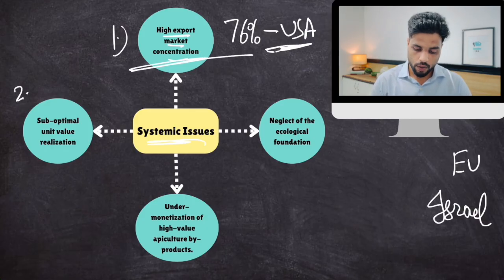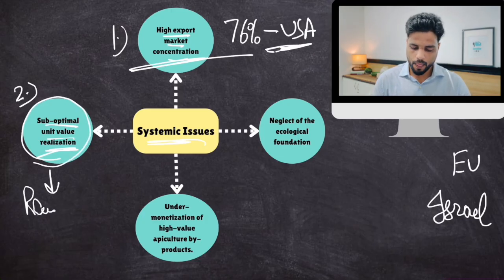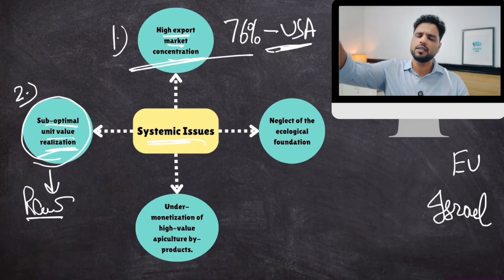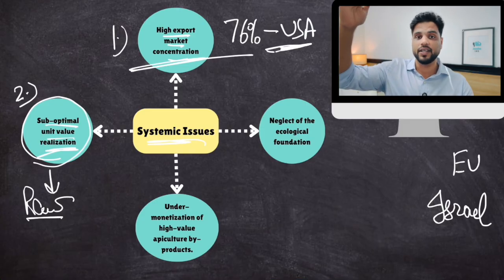Then number 2, suboptimal unit value realization. The thing is that Indian honey producers produce raw honey. Okay, they do not process it. They produce raw honey, they export raw honey. Then the importers of India's raw honey process it and sell it at very high prices.